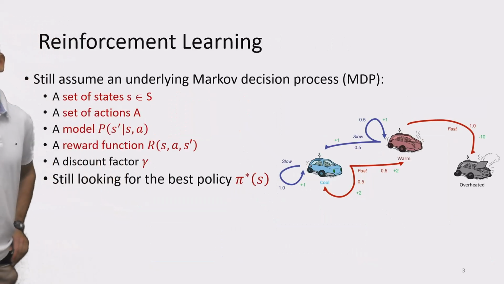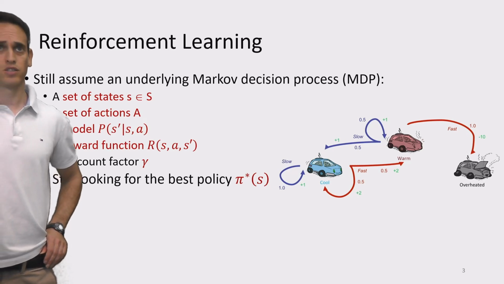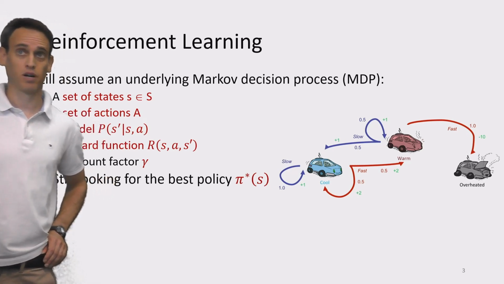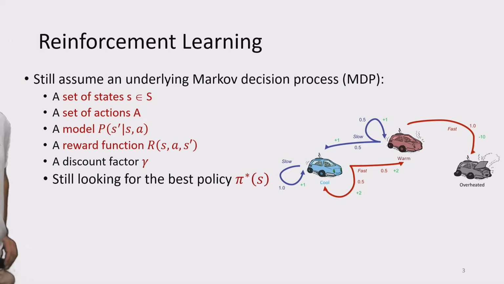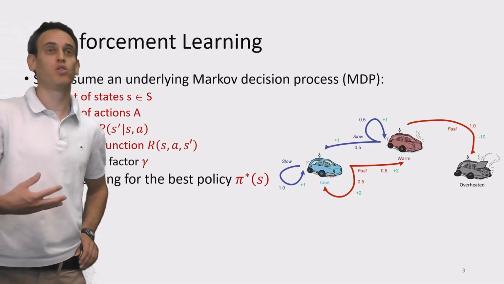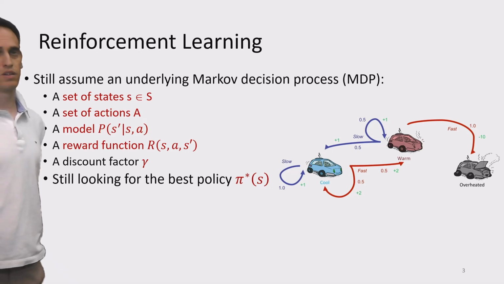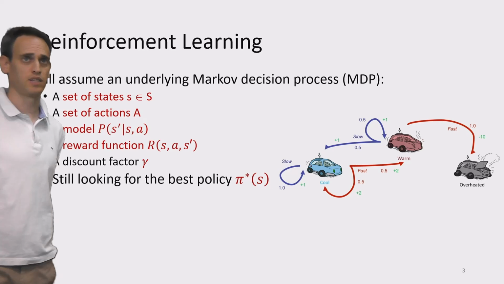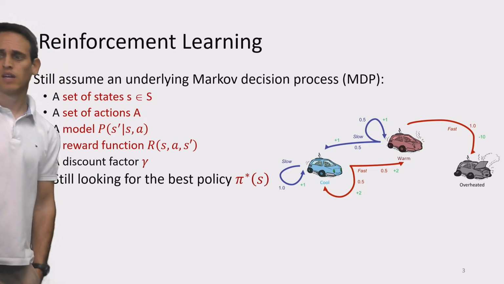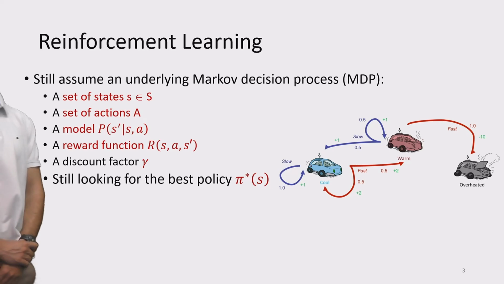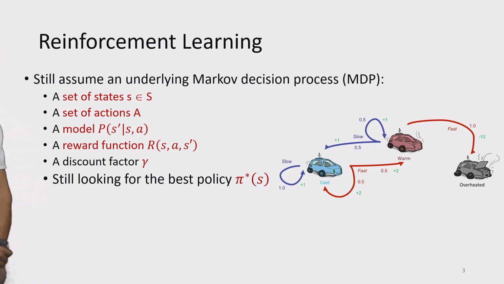Just as a reminder, we are assuming some underlying Markov decision process that we would like to solve. By solving, I mean computing the optimal policy. The MDP is composed of a set of states, S, a set of actions, A, some model which defines the probability of transitioning from each state to a different state given a specific action, and also an immediate reward function, which is a function of the state, an action, and possibly the next state.